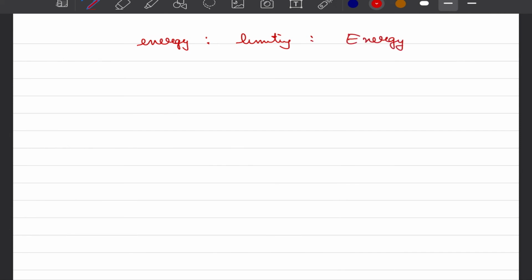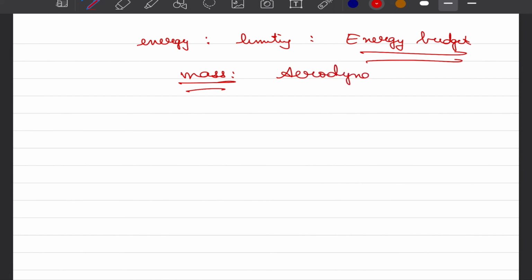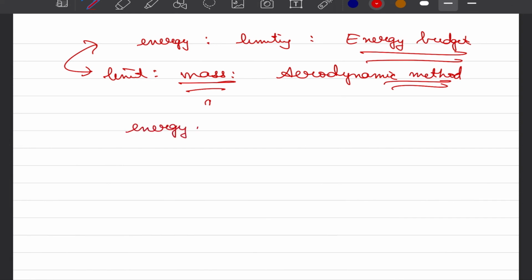However, now we hypothesize that in addition to energy, another important factor is mass, or the potential that is available for water vapors to be accommodated in a given parcel of air, and we would call this the aerodynamic method. In this case, our limiting factor would be mass. So this is an important distinction that all of us have to remember. And finally, we will look into a combined method where we will combine energy plus mass and try to come up with the optimal solution.